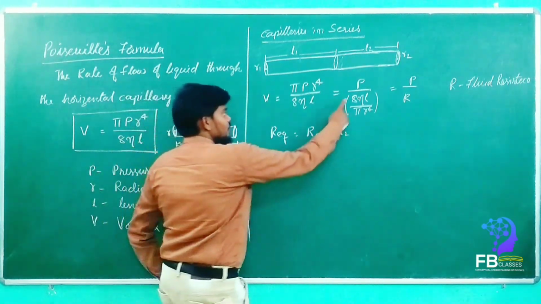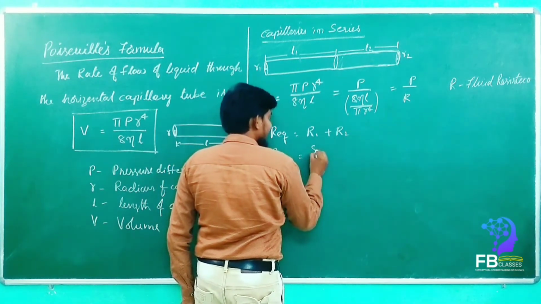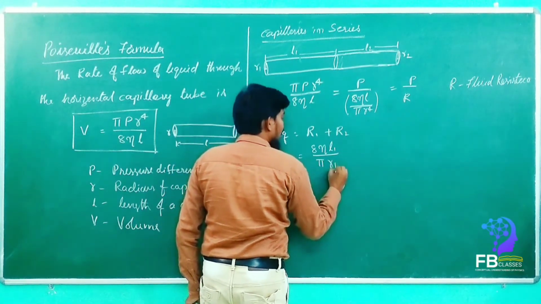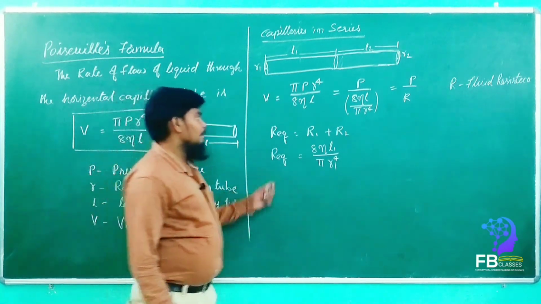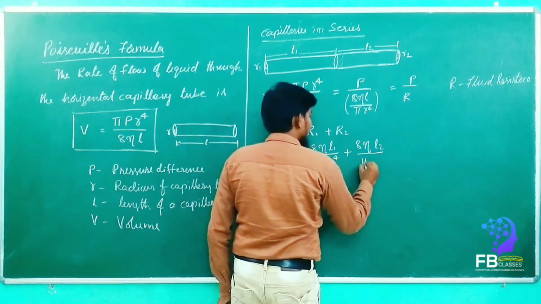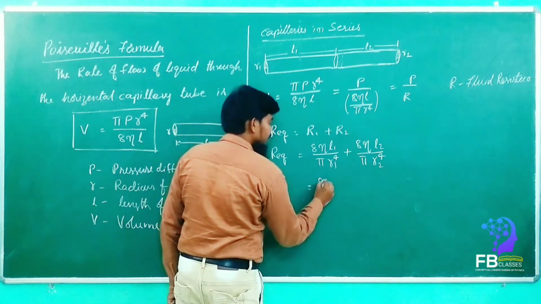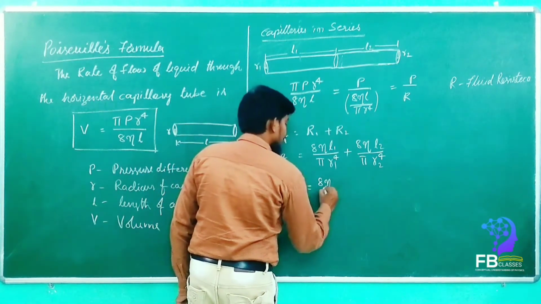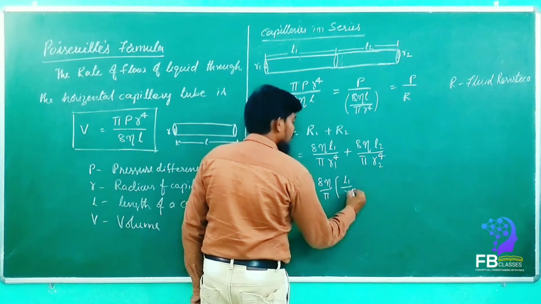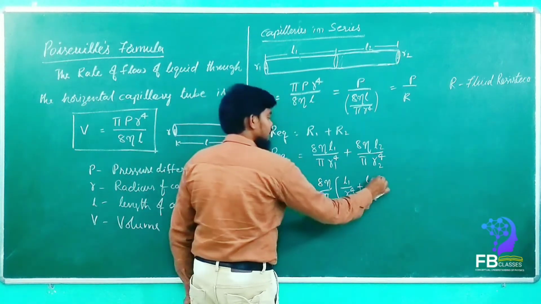Then R equivalent is equal to 8 eta L1 upon pi R1 to the power 4 plus 8 eta L2 upon pi R2 power 4. Now from here, what can we take common? 8 eta upon pi. If you take it common, then what remains here? L1 upon R1 to the power 4 plus L2 upon R2 power 4. Got it?